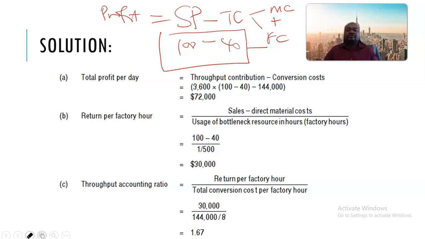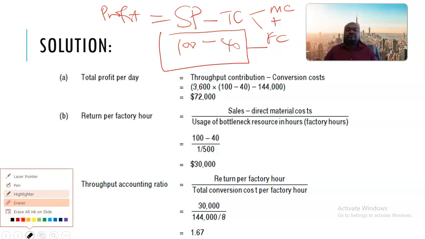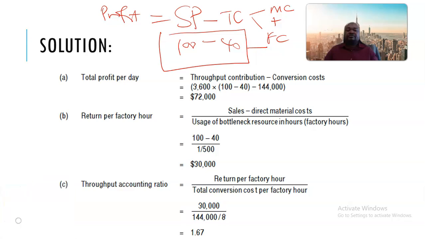So we need to first determine the product of 3,600 multiplied by 60. All right. If we use our calculators, what figure do we get? 3,600 multiplied by 60, we get 216,000.